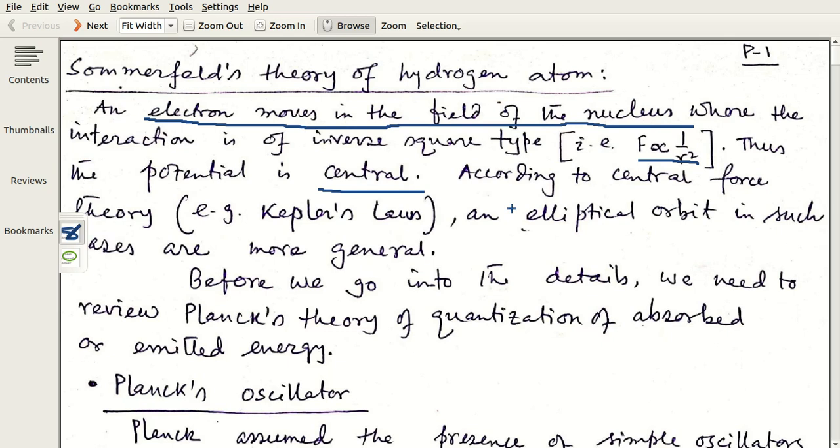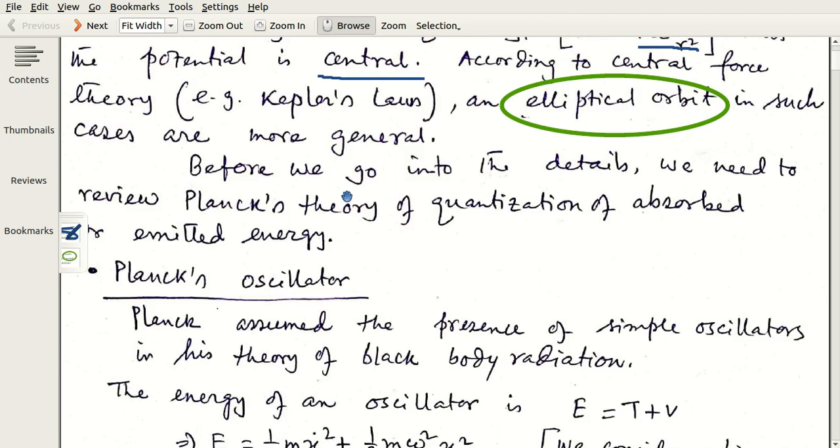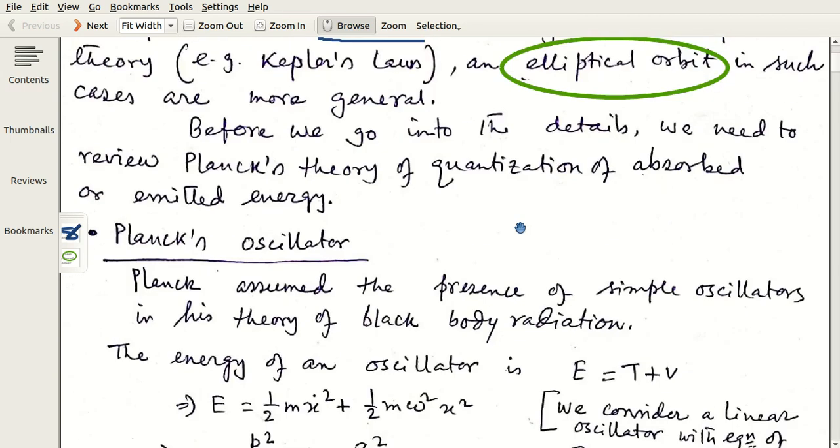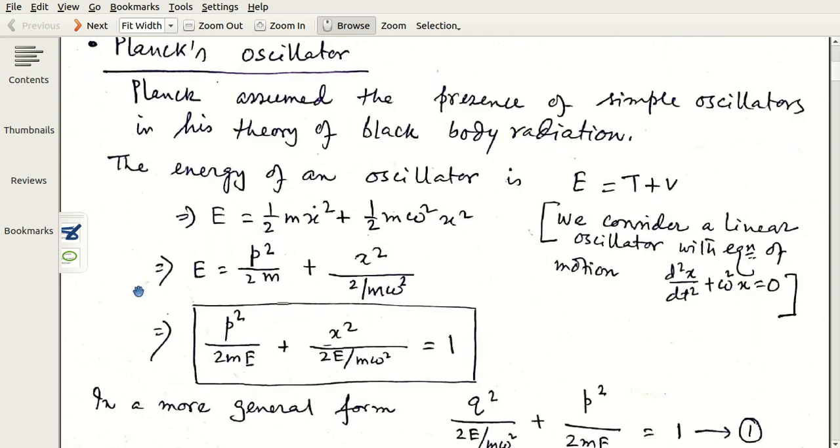We have studied central force, we have studied Kepler's laws, and we know that under a central inverse square force, an elliptical orbit is a more general consideration than a circular orbit. Bohr considered a circular orbit, but an elliptical orbit is more general. But before we go, let us see the theory of Planck's oscillator from a different point of view, as we have already seen it before, but now the point of view is different.